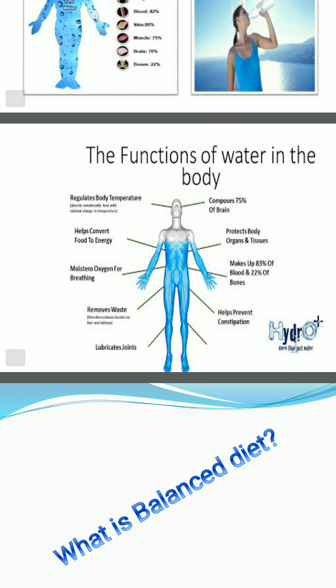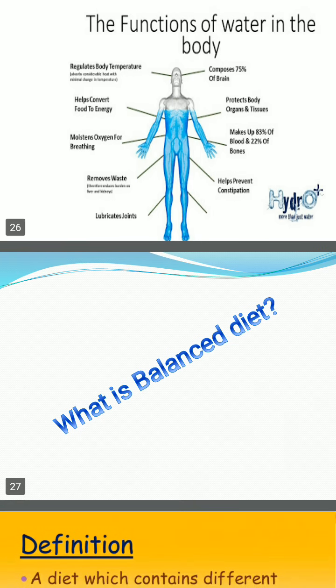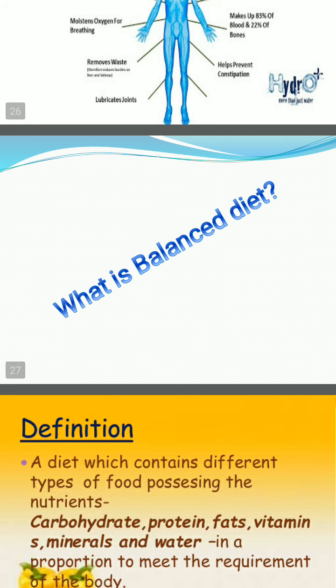Now let us see the functions of water in the body. It also regulates body temperature and helps convert food to energy. It makes up 75% of the brain, protects body organs and tissues, makes up 83% of blood and 22% of bones, and it removes waste. It has many functions.